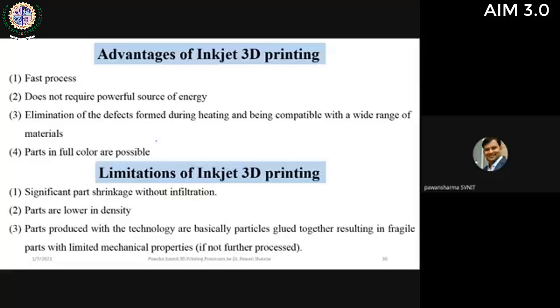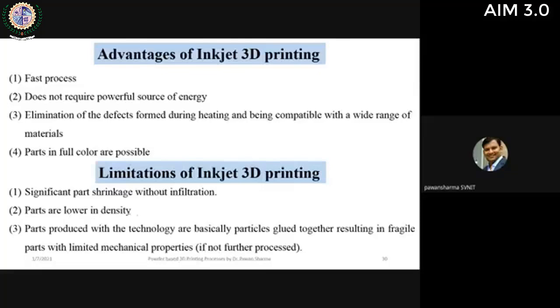The biggest limitation of inkjet 3D printing techniques is significant part shrinkage, because you have seen there is a binder which will enter between the gaps, and then you subsequently burn out that binder. If that binder is burned out, then due to the diffusion and mass transport between the particles, there will be significant shrinkage, and that shrinkage is very high, and we need to overcome that limitation. So this is the biggest limitation of binder jet or inkjet printing.